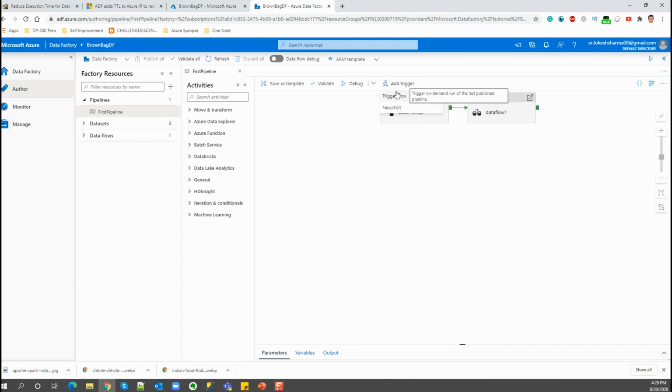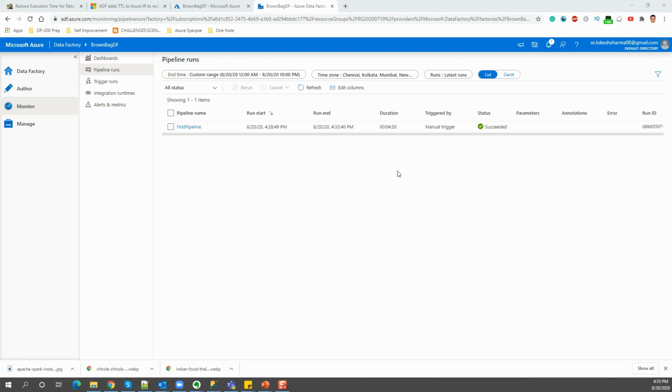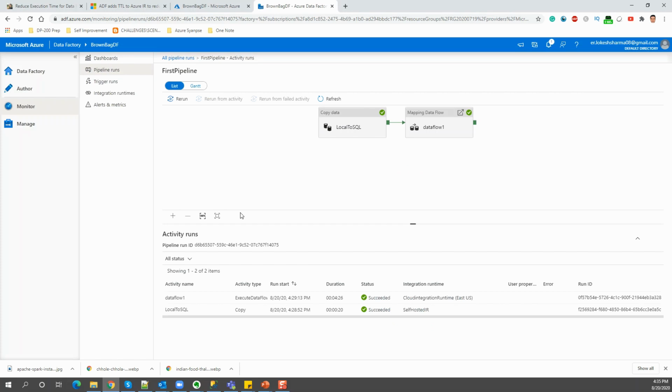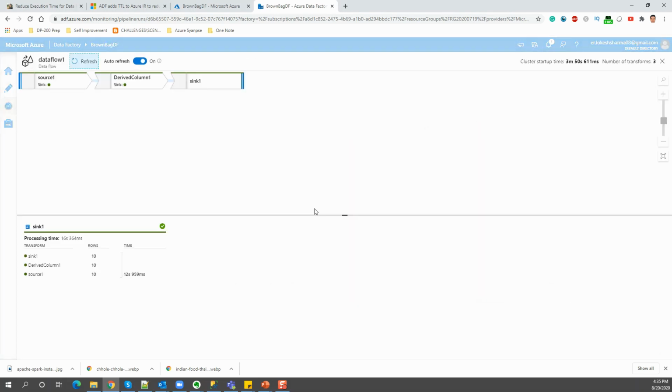So let me just trigger it, and we will wait for some time. I think it might take 3 to 4 minutes. So we'll connect back again. So we are back again. So the pipeline has just finished execution, and you can see that it took 4 minutes 50 seconds to be exact. And if we drill down inside the pipeline, let's see how much time it took for the clusters to spin up, and it took around 3 minutes 50 seconds.